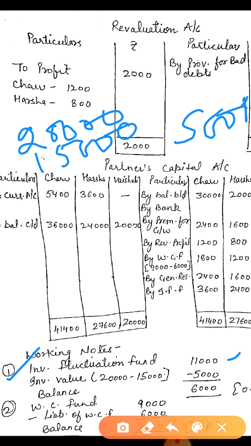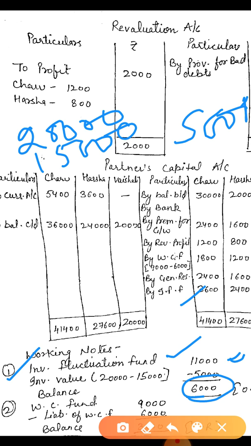So this 5,000, this fluctuation amount, you have to adjust from the investment fluctuation fund, which is given as 11,000. So subtract the 5,000, and the remaining balance you have to distribute among the partners in the old ratio.